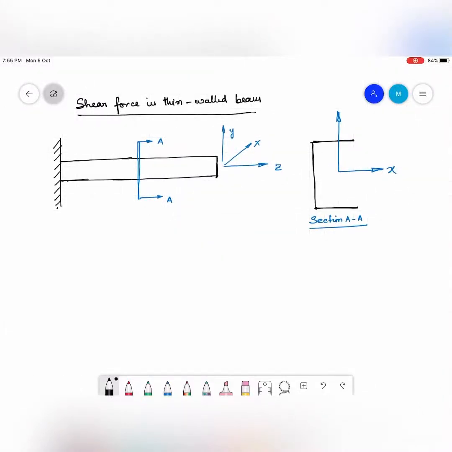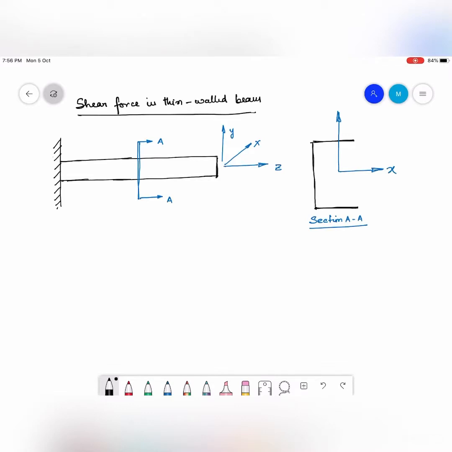Today we are going to get into a new module of the course, which is shear force in thin wall beam, thin wall cross section beam. In the earlier part of the course we have already seen how a thin wall structure is going to behave under torsional load and under bidirectional bending moment. For torsional load we have seen there would be a shear stress distribution in the cross section, which we now know how to find out and how to analyze.